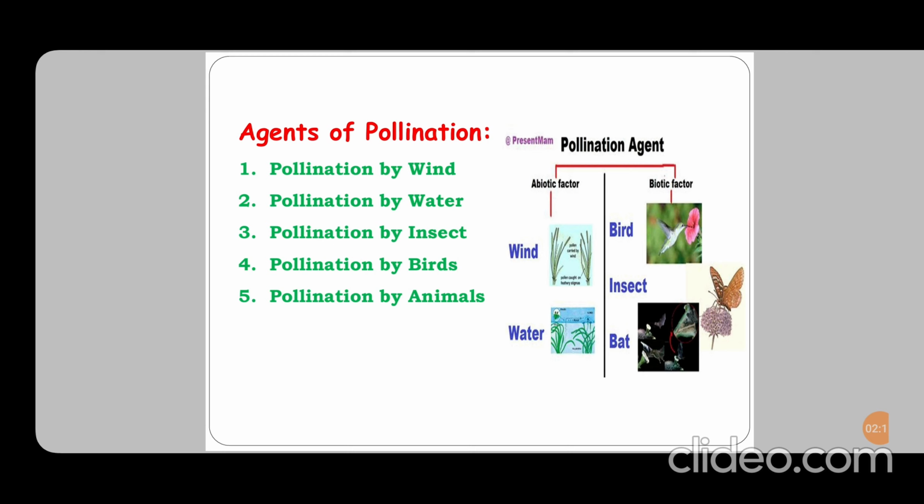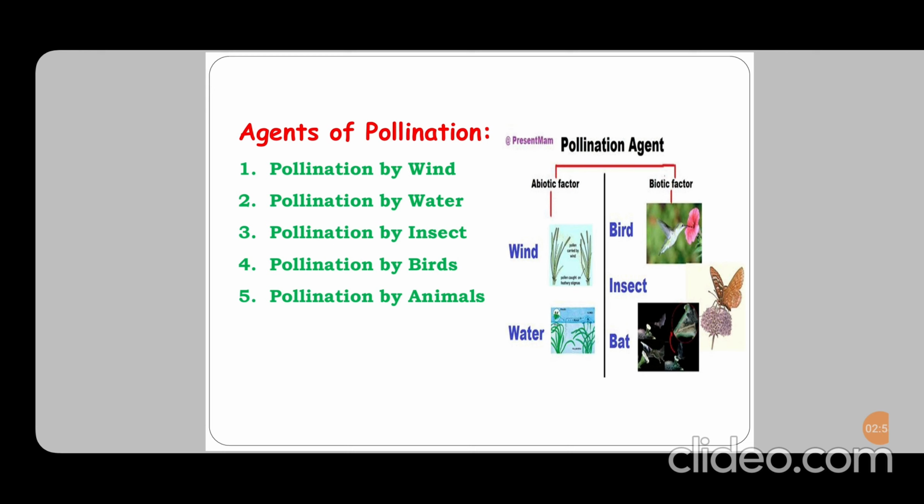Fourth one, pollination by birds. Birds will sit on the flowers because the flower's petals attract them and the flower has food and nectar for the birds. While taking the food and nectar, the pollen grains will stick on its body. After that, it will go and take food and nectar from another flower. While taking it, the pollen grains will attach to that stigma.